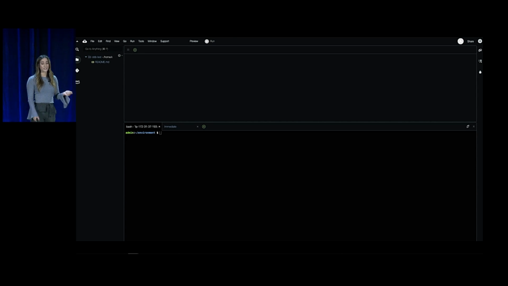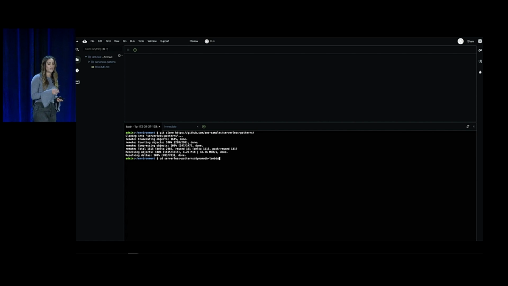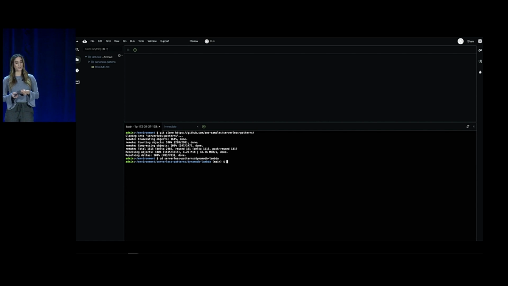Then in your terminal, you're going to paste the download instructions that you just copied. This is going to clone the repo and change directories into the right place. Then you run sam deploy --guided, and this deploys your application.